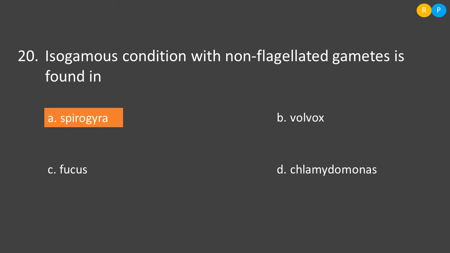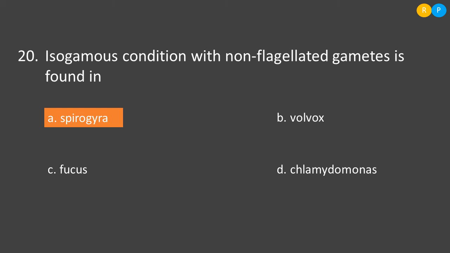Then let us look into option B, Volvox. Volvox is a kind of green alga. It reproduces by the sexual method of oogamous type. That means the female reproductive gametes will be bigger in size and male reproductive gametes will be smaller in size.